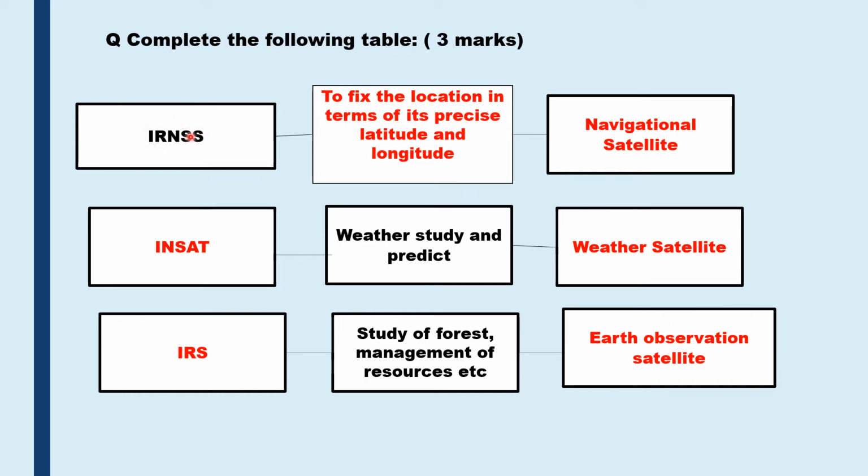IRNSS, that this type of satellite is given to you, so you will have to fill up the remaining 2 boxes. So IRNSS is a navigational satellite and it is used to fix the location of a place in terms of its precise latitude and longitude. So these are the 2 blanks that we'll have to fill. Then weather study and predict is given to you. So this function is carried out by INSAT and the name of the satellite is weather satellite. Study of forest, management of resources, etc. is done by Indian remote sensing satellite, and this is an Earth observation satellite.